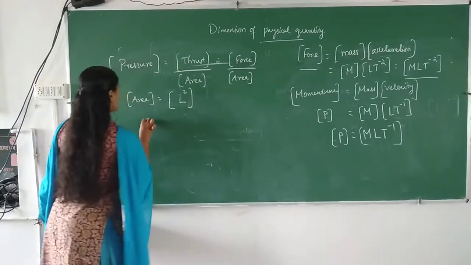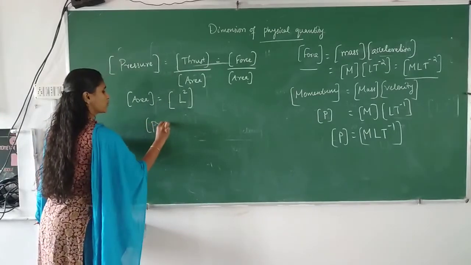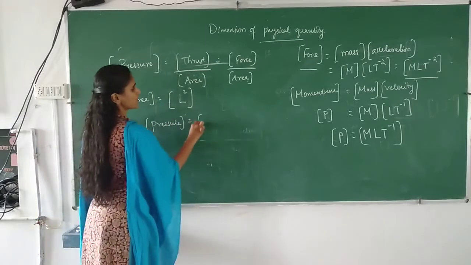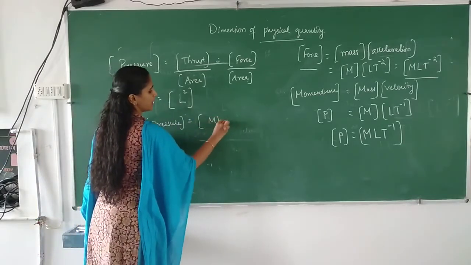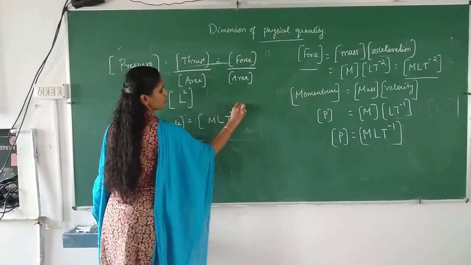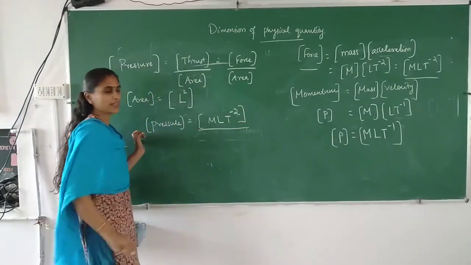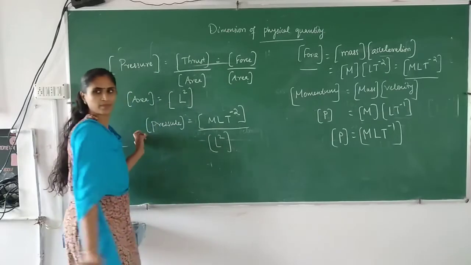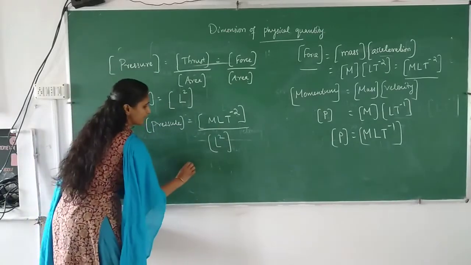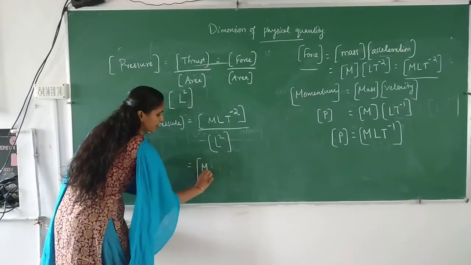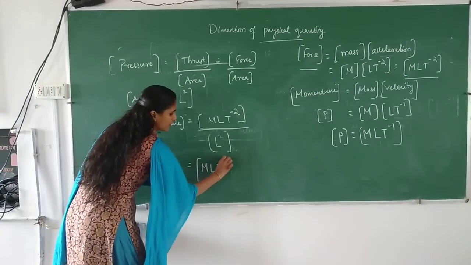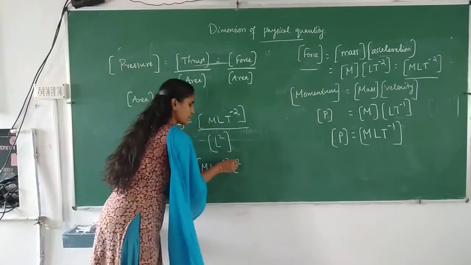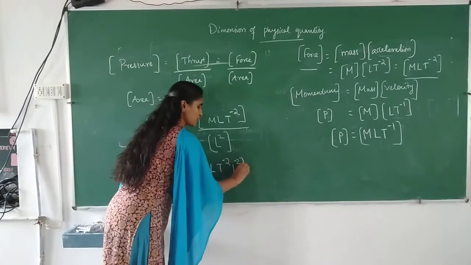So we will get dimension of pressure is equal to dimension of force, m L T raised to minus 2, divided by L square. Or this can be written as m L T raised to minus 2 into L raised to minus 2. L square, if it comes to numerator, it will become L raised to minus 2.